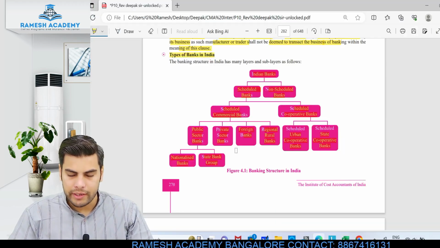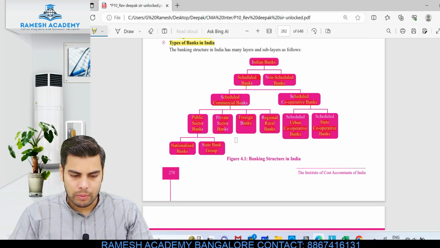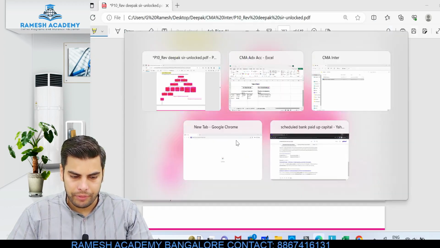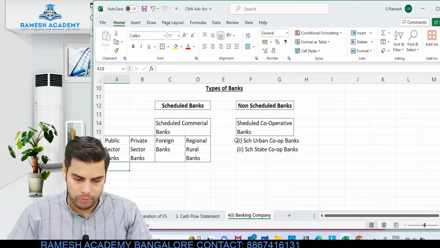These would be the four categories. Okay, and again when it comes to public sector bank, we have got nationalized bank and then state group bank. Okay, so state bank group.